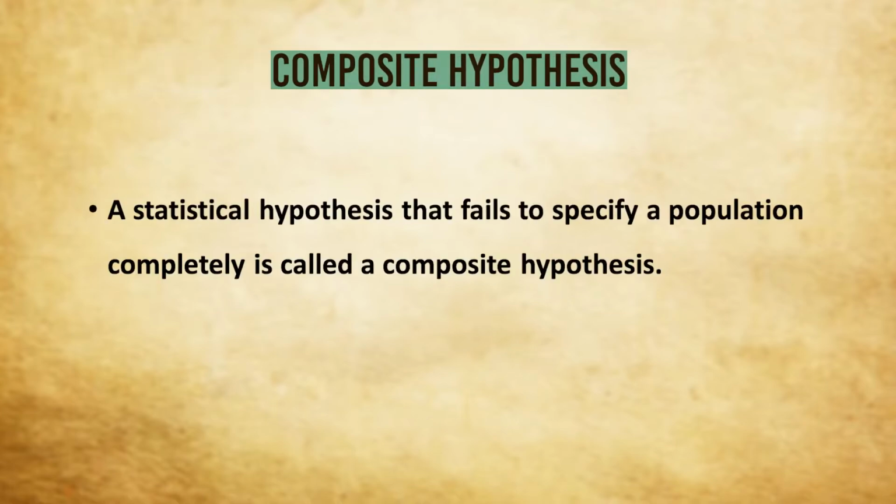On the other hand, a composite hypothesis is such a hypothesis that fails to specify a population or equivalently a probability distribution completely. That means it does not pinpoint the parameters of a probability distribution or equivalently a population.